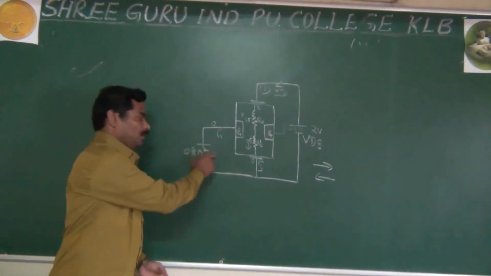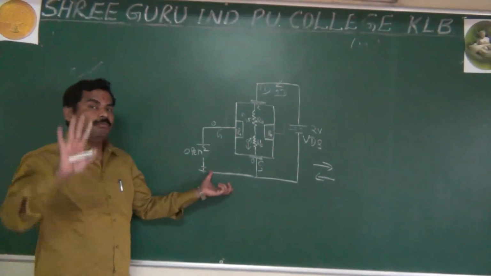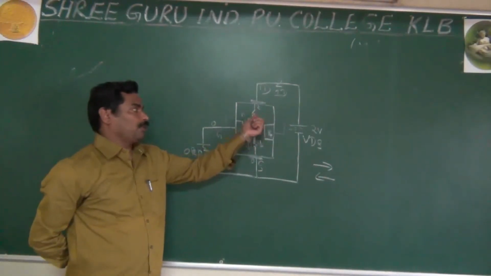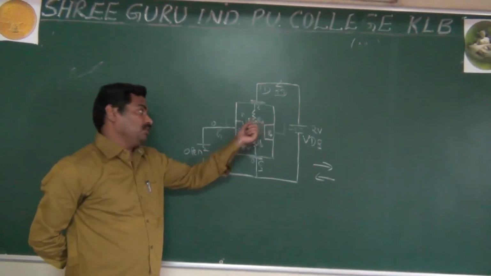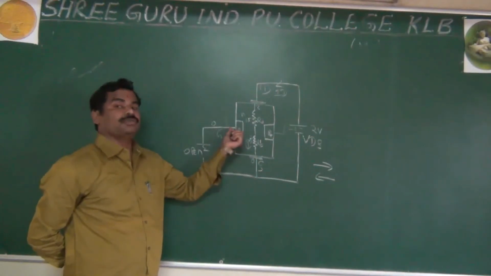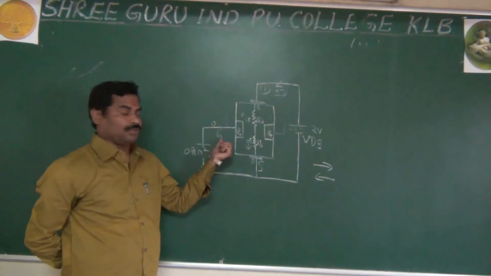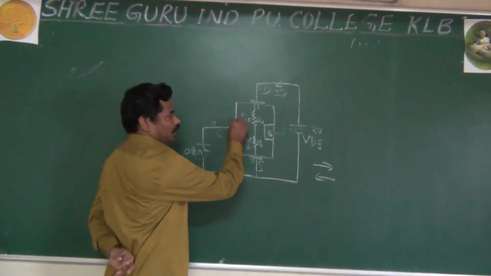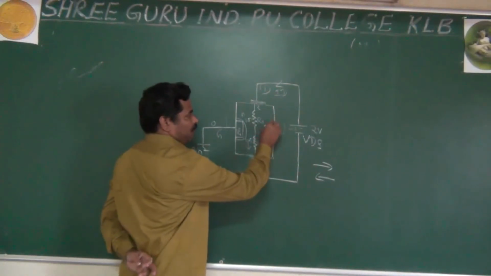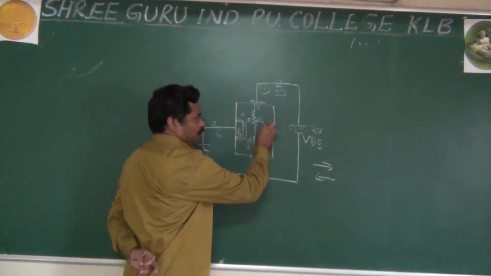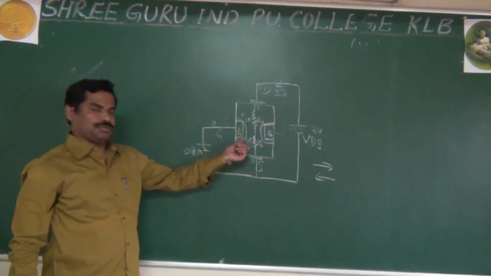Actually, we are not applying any gate source voltage, but the voltage drop across RA makes the gate source junction reverse bias. It means, as we know, here I have the reverse bias. And as we know already, because of reverse bias, the depletion layer forms.